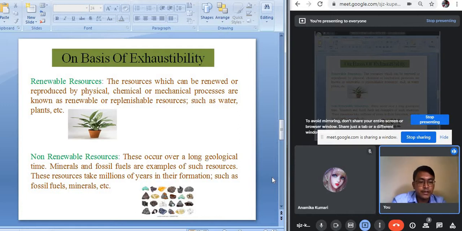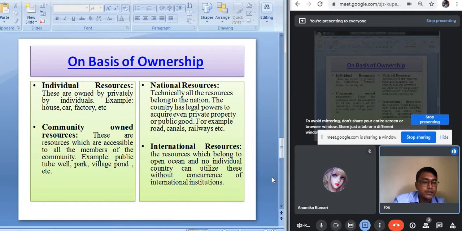Now see, the third basis of classifying the resources is on the basis of ownership. On the basis of ownership, the resources can be classified into four different categories: the individual resources, the community owned resources, the national resources and the international resources. Individual resources: those resources which are owned privately by individuals are known as individual resources.